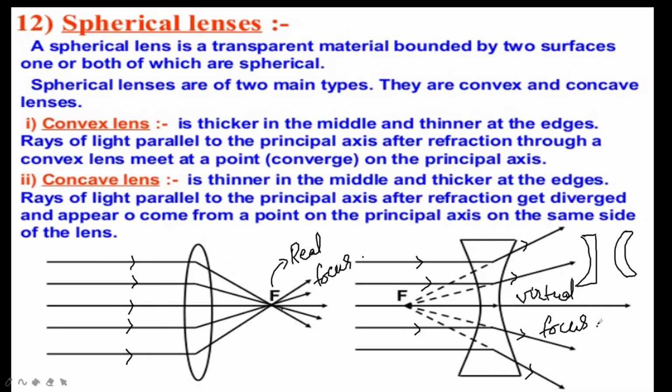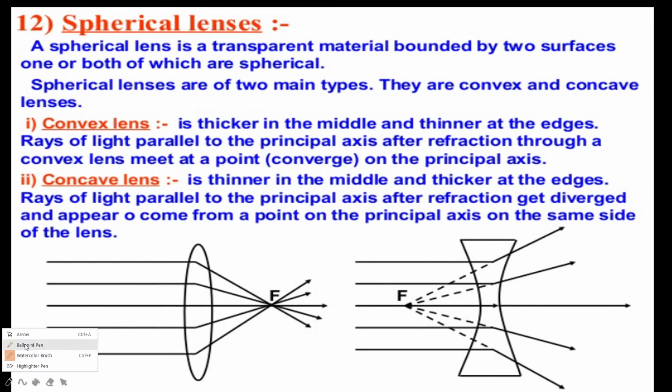How does refraction through spherical lenses take place? Before going to that, let me tell you the terms which are related to these lenses. Center of curvature, as it is a part of the sphere. This is a part of a complete sphere, and this is another part of a sphere.